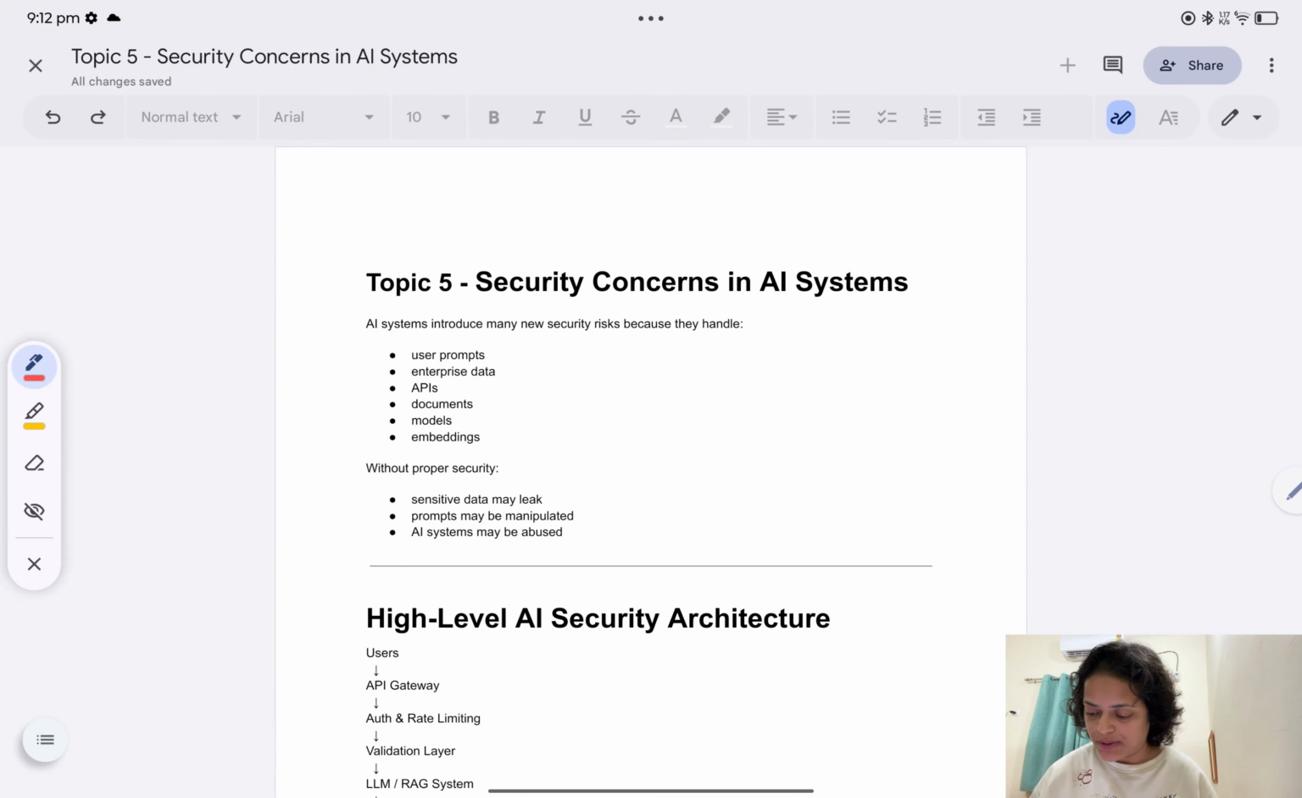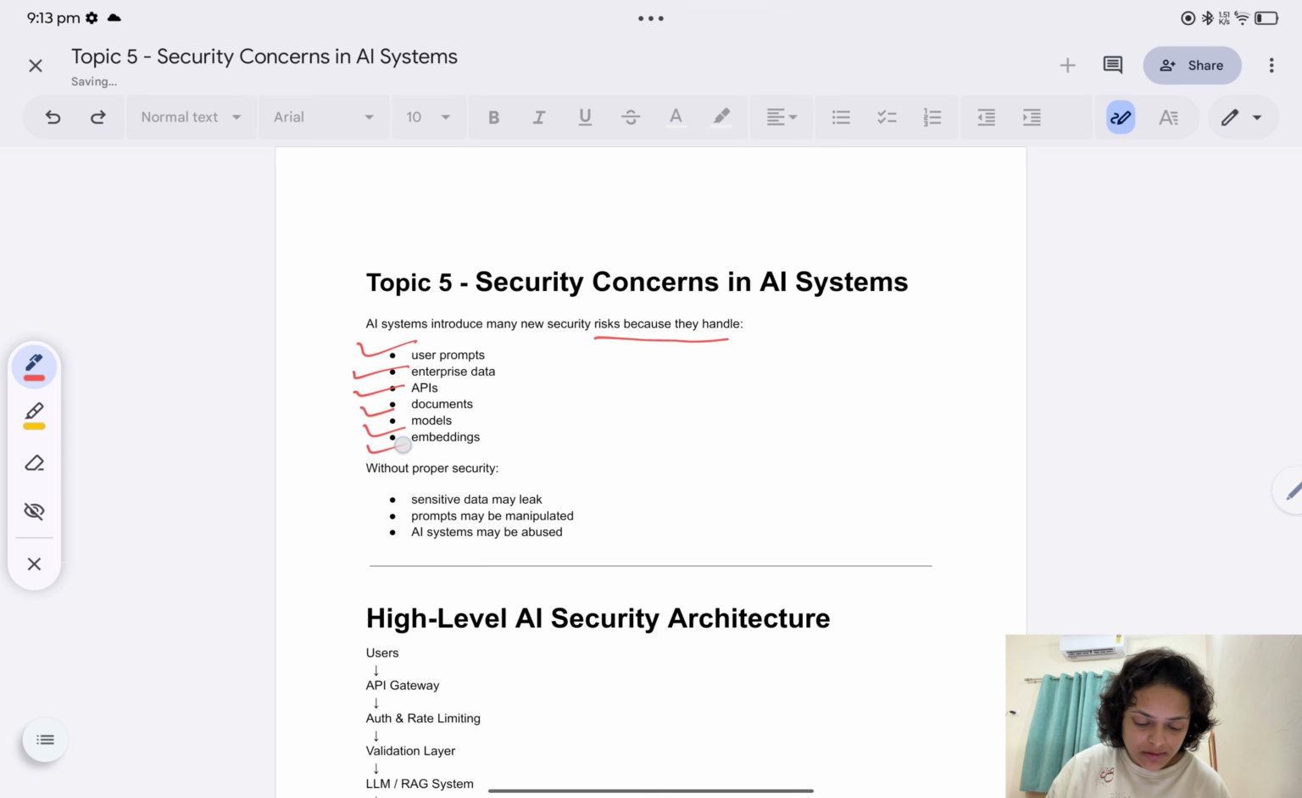Hey guys, so let's discuss a new question in AI, which is called security concerns in AI systems. AI systems introduce many new security risks because they handle user prompts, enterprise data, APIs, documents, models, and embeddings. So there would be security concerns, and we need to take care of those concerns.